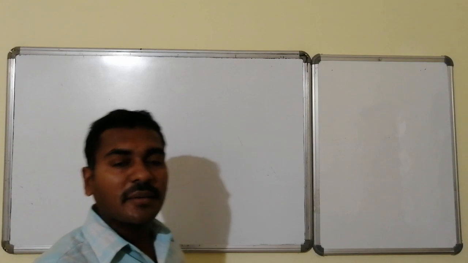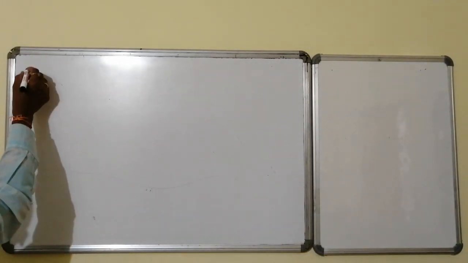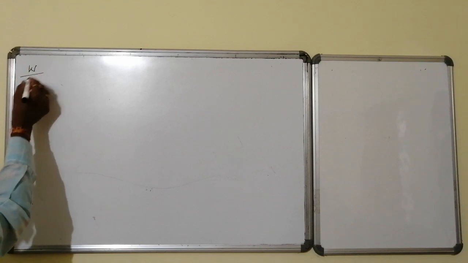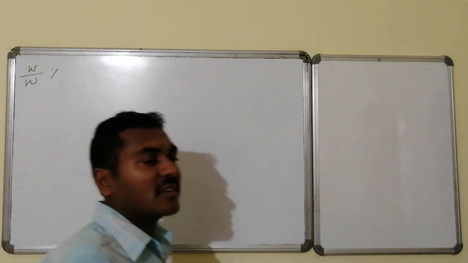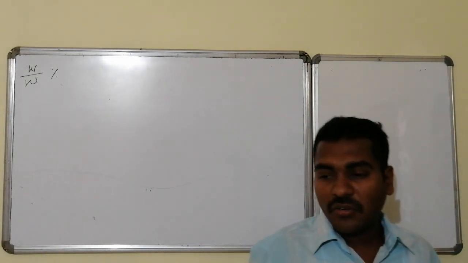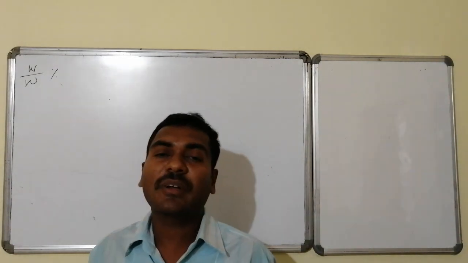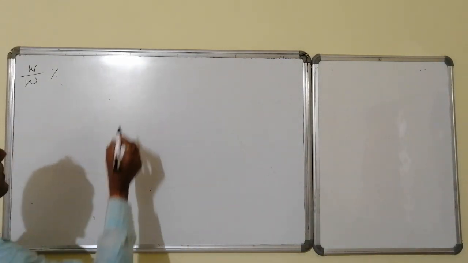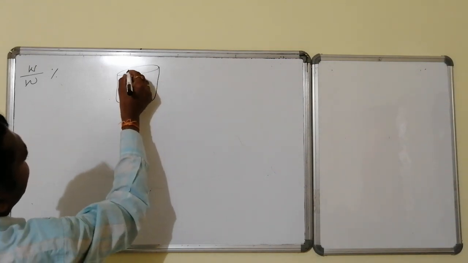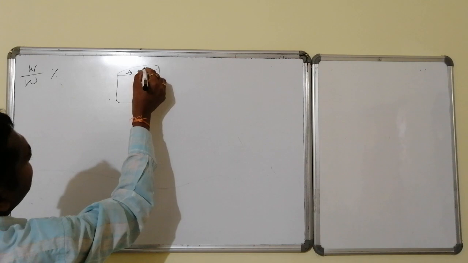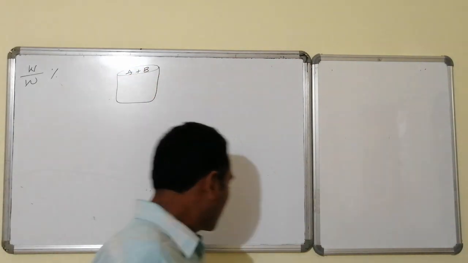Let us go for the primary concentration unit, that is weight by weight percentage or percentage units. The first one is weight by weight percentage. Here this concentration unit relates the quantity, in terms of weight, of one component with respect to the total. Let us see, I have a solution formed by a mixture of components A and B. A plus B combination is forming a homogeneous mixture.